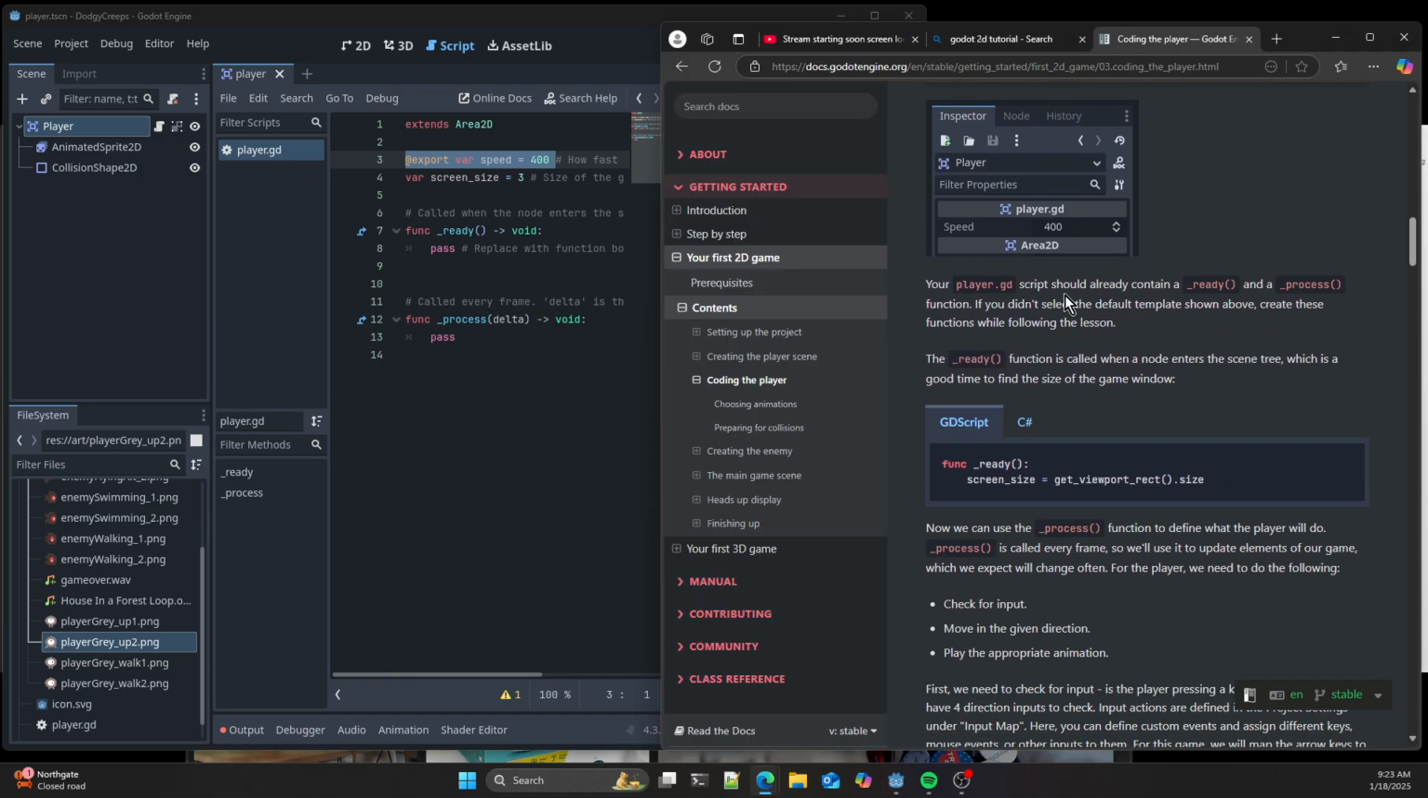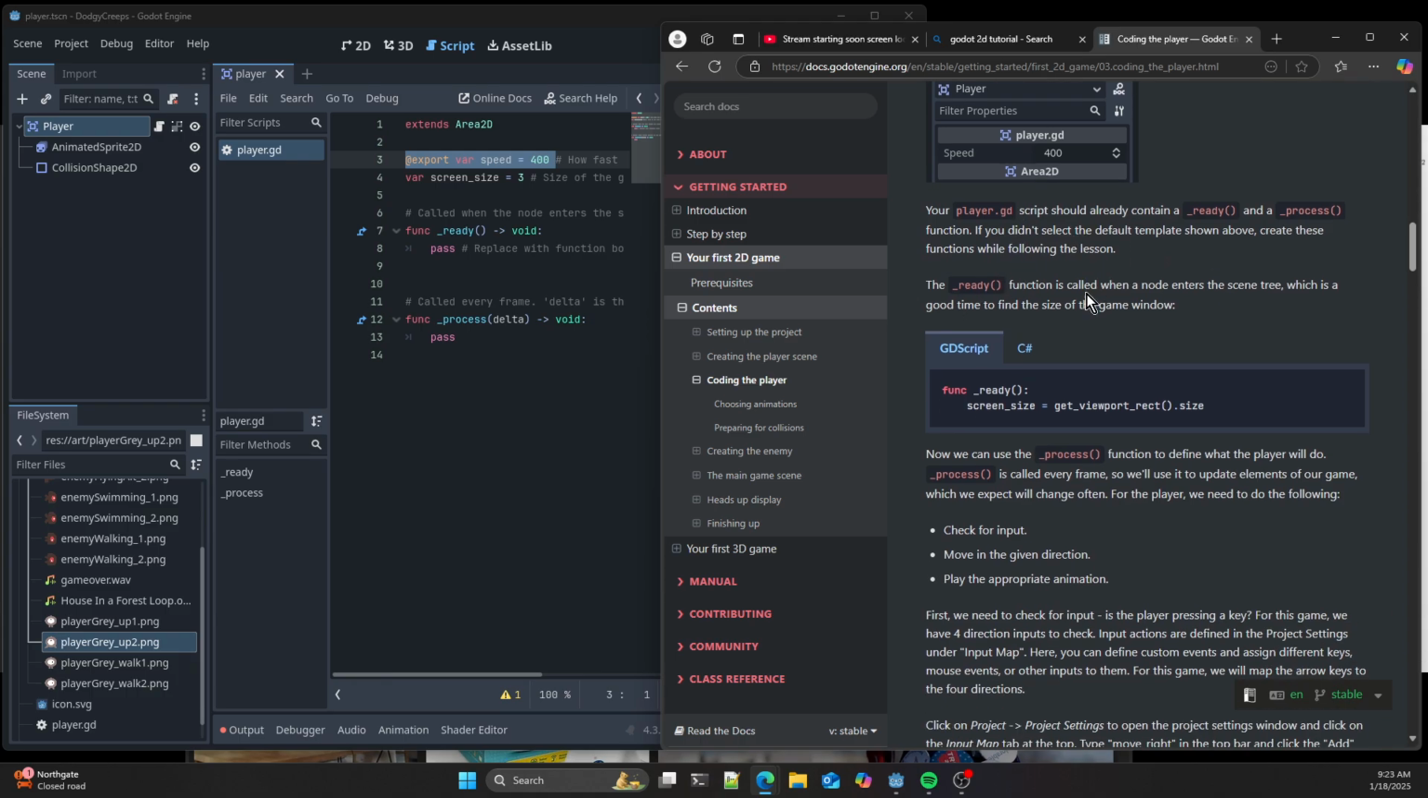Okay, I've got another line. Right, so your player.gd script should already contain the ready and process functions. Ready is called when the node enters the scene tree. So this is effectively after initialization, because if you remember, the underscore init function is when the thing is generally created, but this is when it's about to become visible, I think. So it's a good time to find the size of the game window. So we're going to call a function to get that screen size.